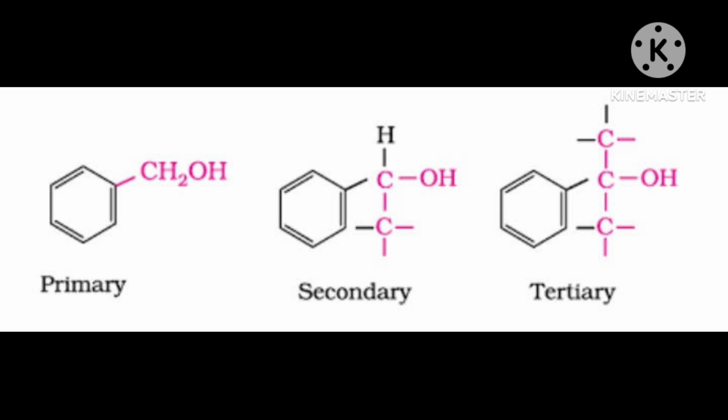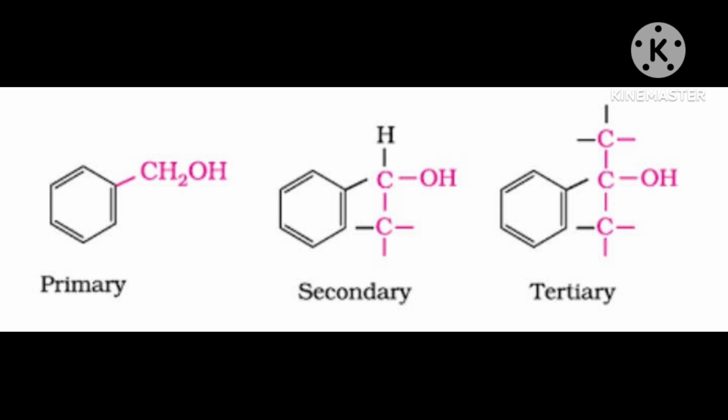Now I am telling you the classification: mono, di, tri or polyhydric compounds. Mono means 1, di means 2, tri means 3 and poly means more than 3.